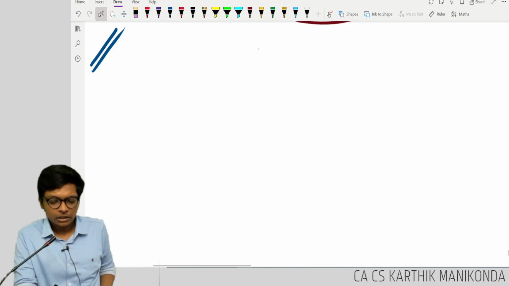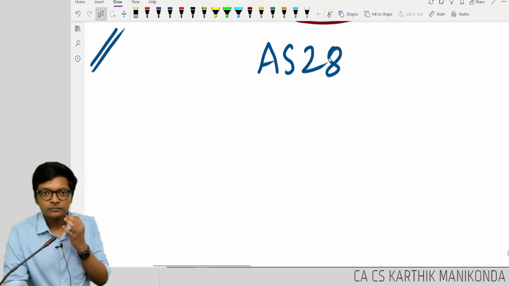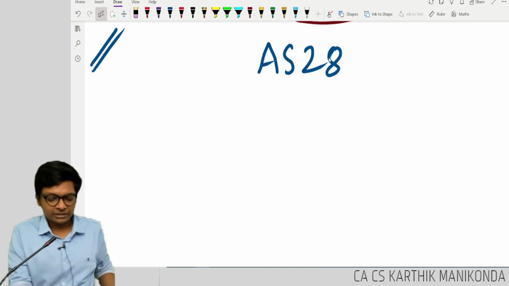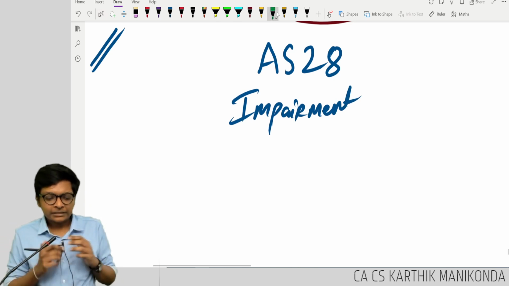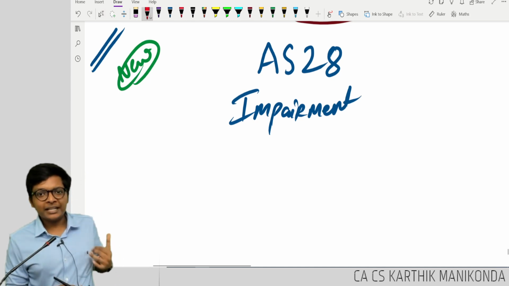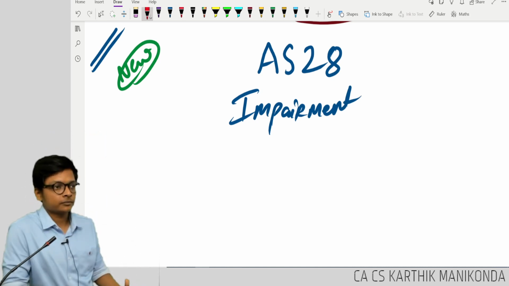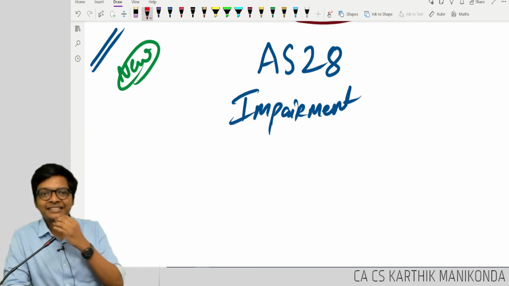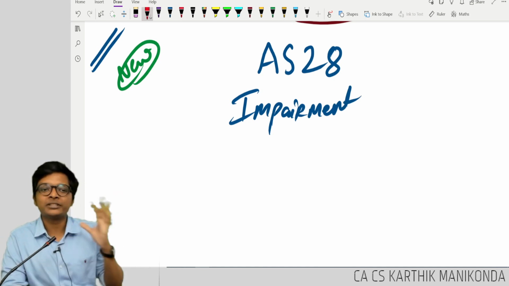Okay. Hi guys, we are starting the next standard called AS 28. What is AS 28? Impairment of assets. We are calling this impairment of assets. This is a standard. If you are a CA inter student, it is completely new in the new syllabus. Whether you wrote earlier or not, this is totally new. It is brought down from final to inter. In final, it's Ind AS 36. We don't bother about it. For us, it's impairment, a new topic in the new syllabus.